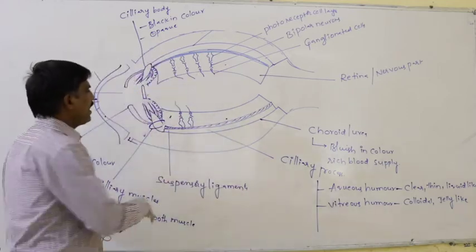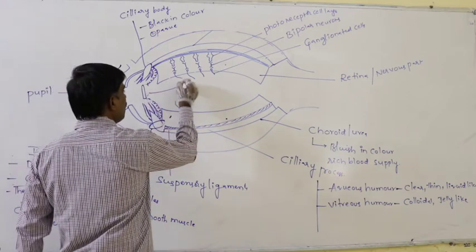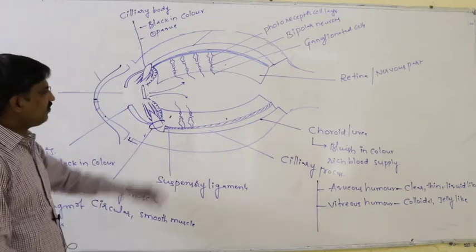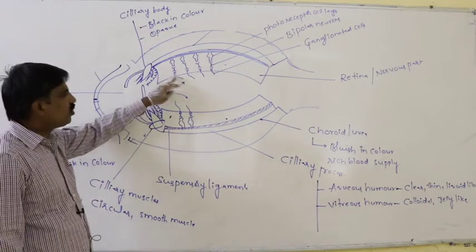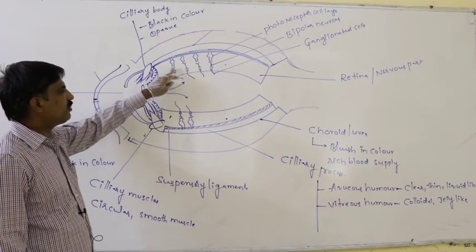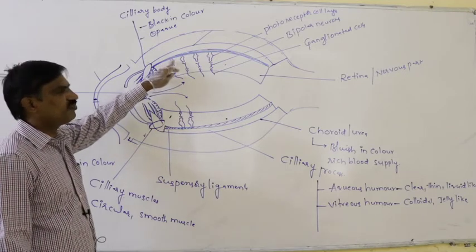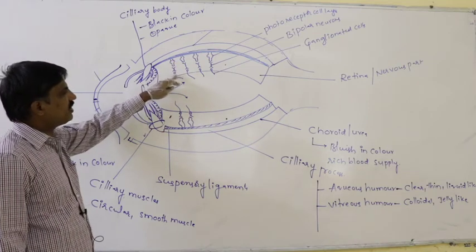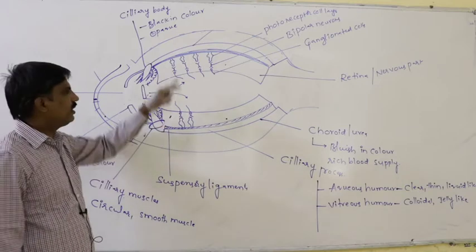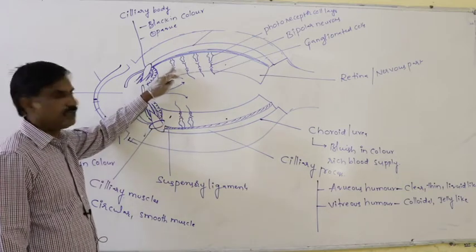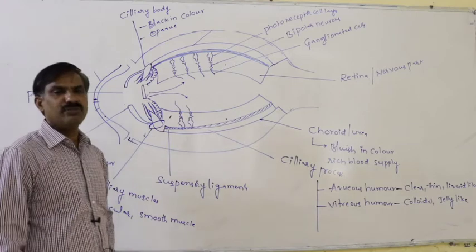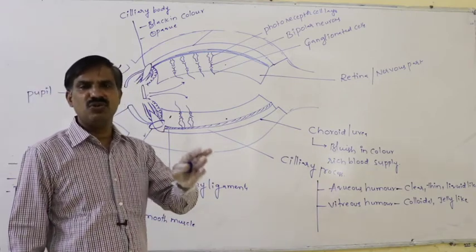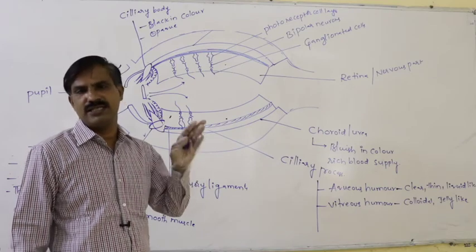Definitely, the light which reaches into the vitreous humor first passes over the ganglionated cells and the bipolar neurons, and finally reaches the photoreceptor cell. Though light passes first over the ganglionated cell, and later the bipolar neuron, these two types of cells are not able to receive that light because they are without photoreceptor pigments.